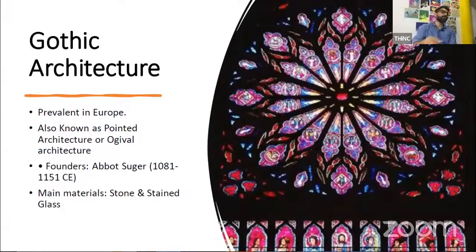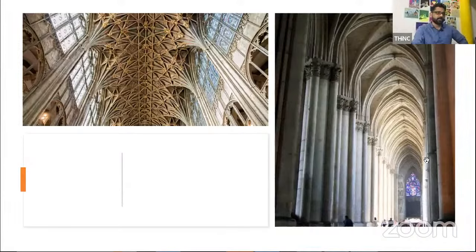You might have seen such architecture in buildings, right? Stained glass forms certain patterns, and reflections come up when light falls on it. You can see the large vault arrangements here. See the columns, very thin, right? Again, vaultings and very thin columns.